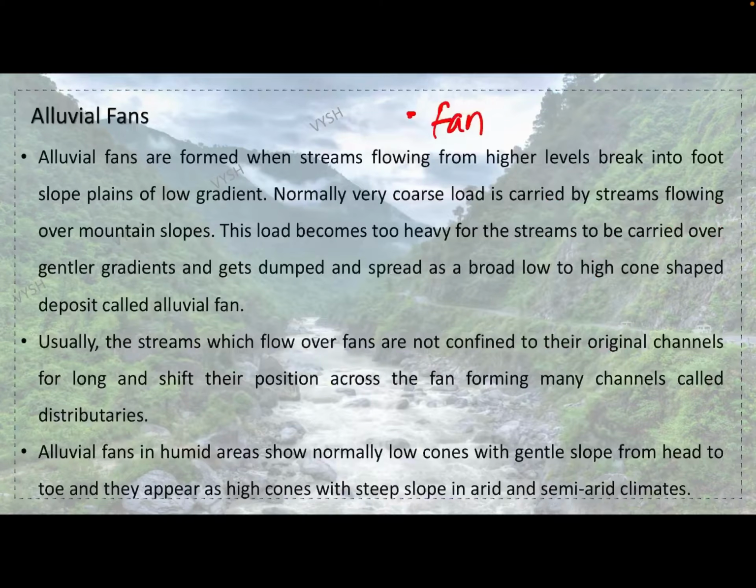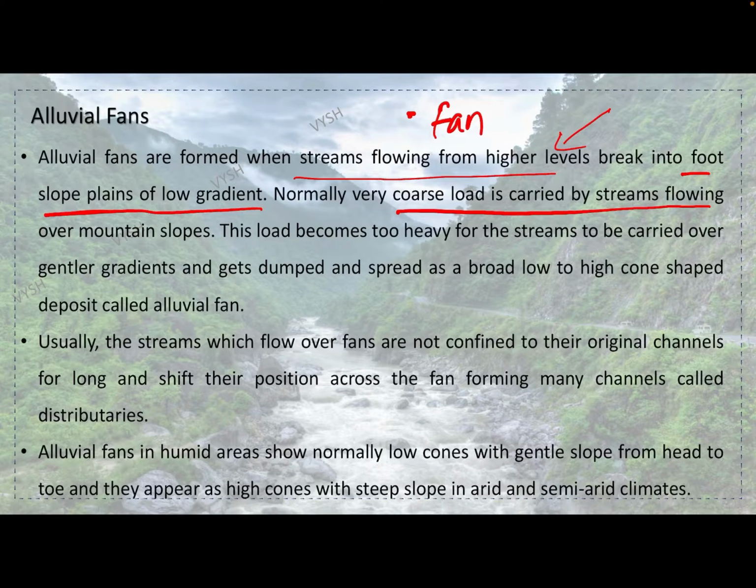Alluvial fans are formed when streams flowing from higher levels, from a height basically, break into foot slope plains of low gradient. Normally very coarse load is carried by streams flowing over mountain slopes. Because of the steepness, the velocity of the water increases, which tends to carry much coarser material. This load becomes too heavy for the streams to be carried over gentler gradients.